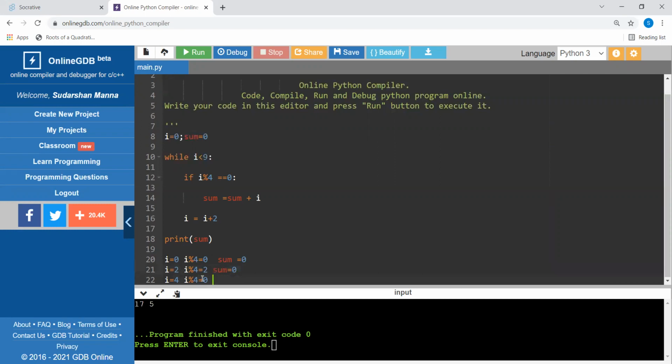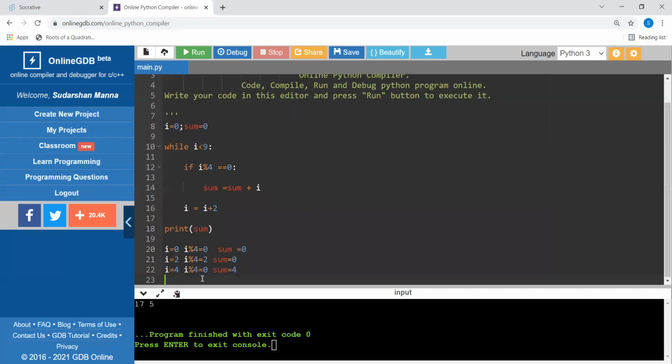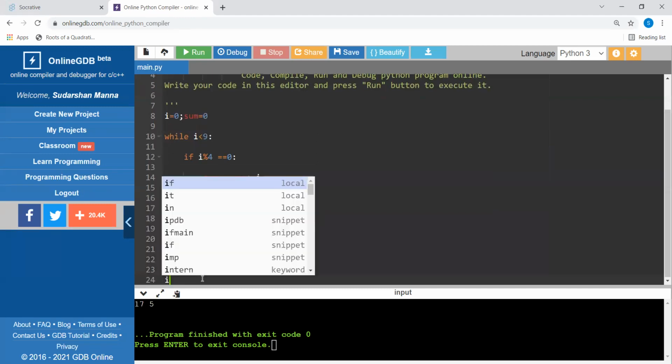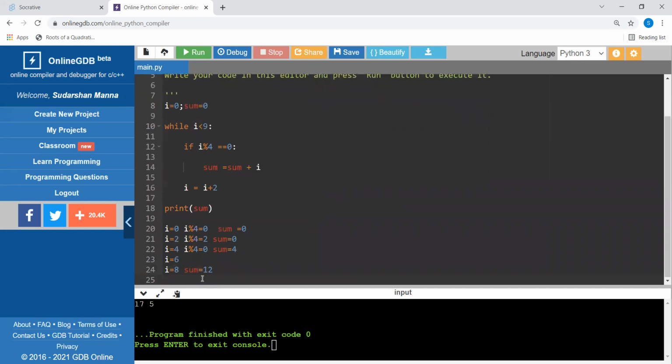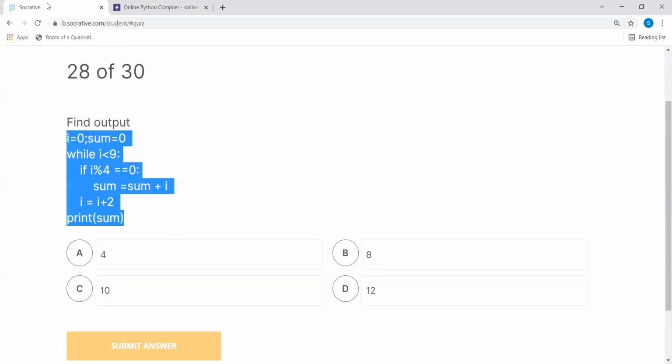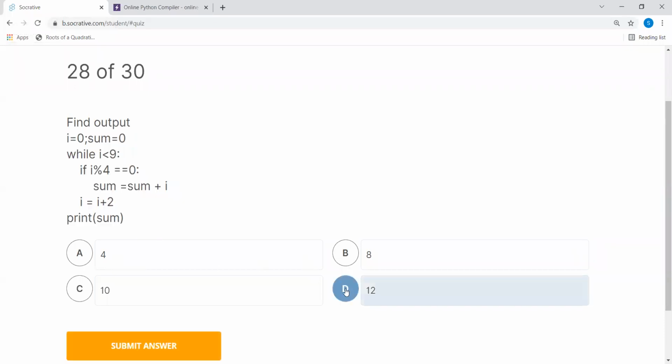Now it's satisfied here. So sum is equal to 4, and the next time I equal to 6, nothing will happen. Then I value will be 8, and for 8, sum will be equal to 4 plus 8, which is 12, and then I is equal to 10, and at that time this condition will become false and it will come out here, and so sum will be 12. Okay, so you have to be careful: only if this condition is true are you adding the value of I, so it should be 12. So here we have done our question number 28.